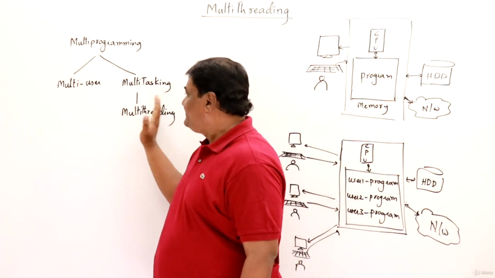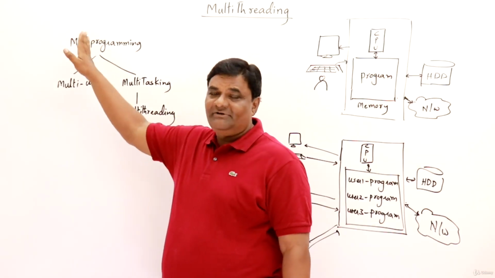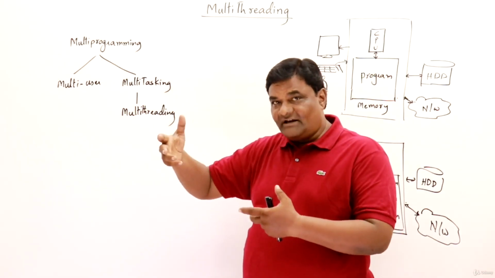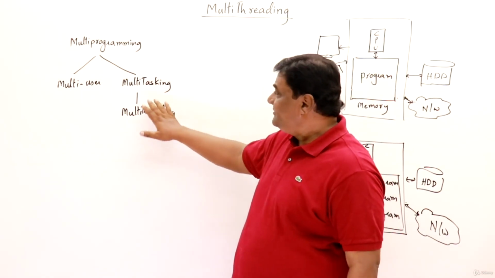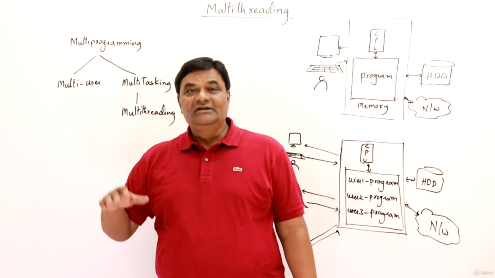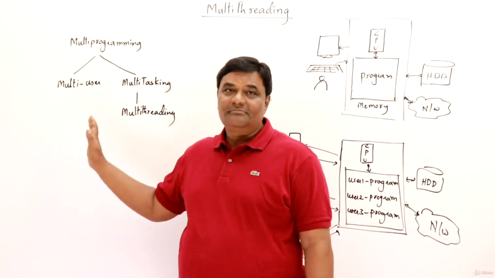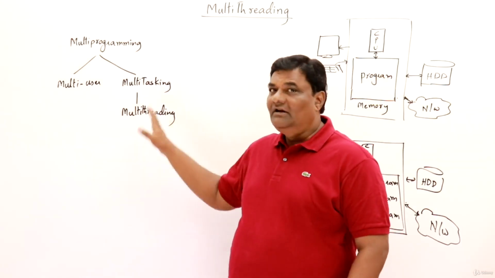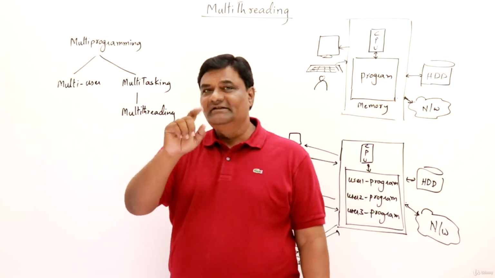The difference between these two is that multiple users will be using the same computer for running multiple programs, and a single user will be using a single computer for running multiple programs. So the number of users is different here. Multi-user means more than one user. Multitasking and multi-threading are single user.